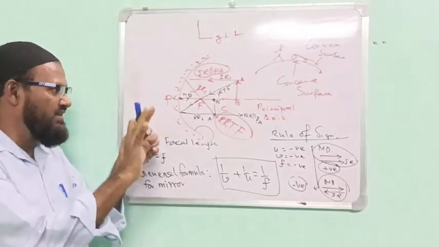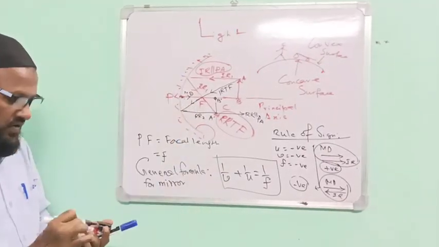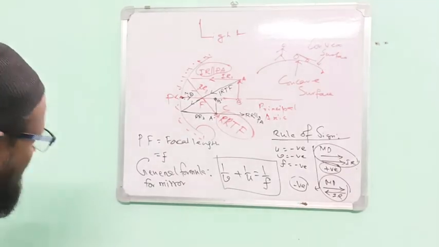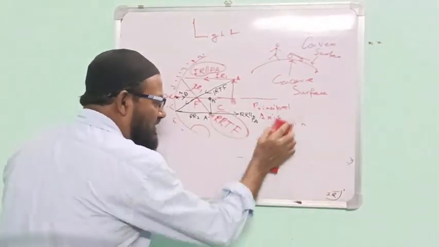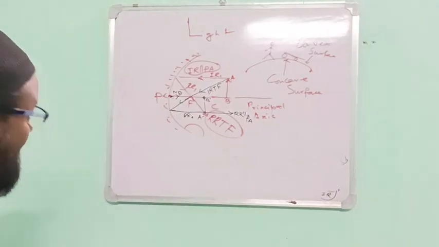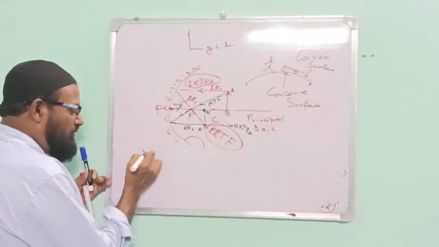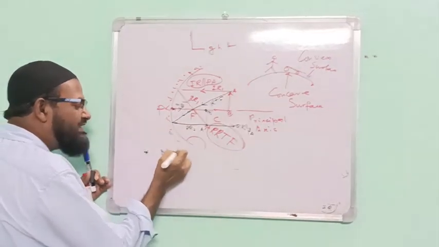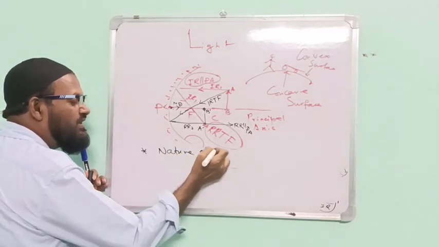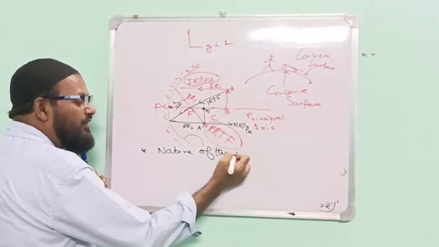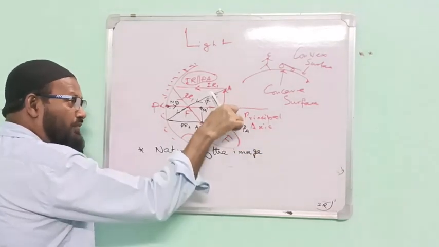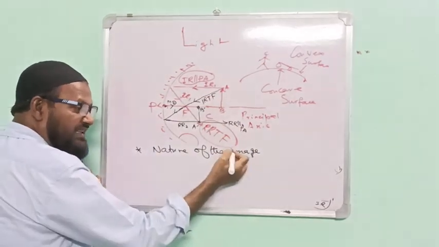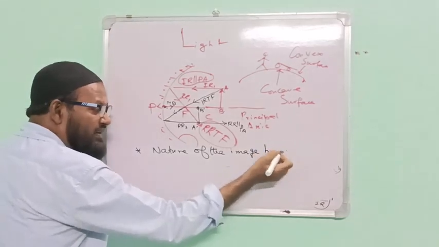Please be careful. In this case, what is the language for any question, for classes 6, 7, 8, 9, 10, 11, 12? In all cases, what is the nature of the image? This is important. Nature of the image formed. Here I am writing. What is this?